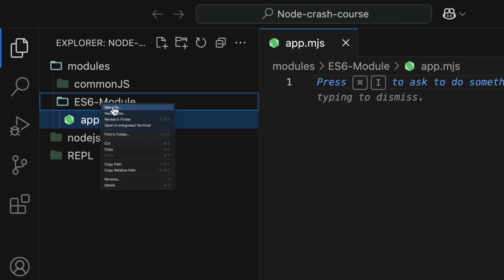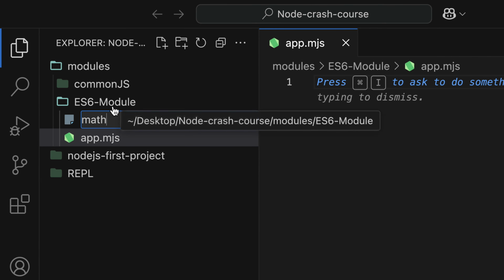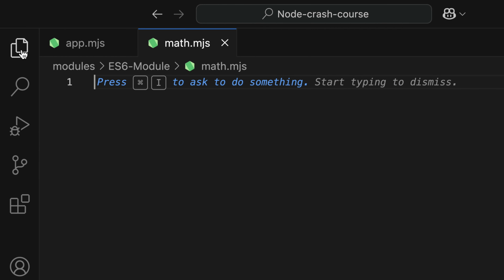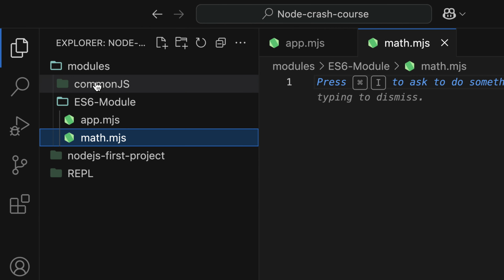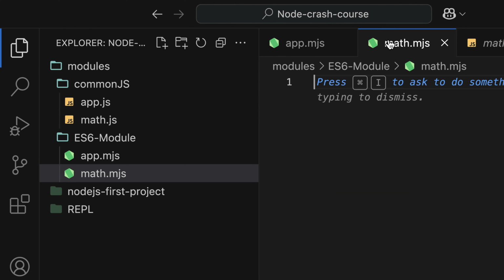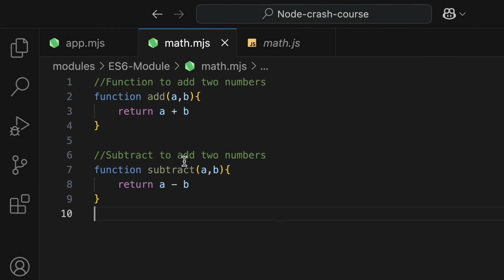And the next file is going to be math.mjs. So in the math file, the way we did for the CommonJS, we are going to have these two functions. I'm going to copy the functions that we did before, and then back here, paste that.